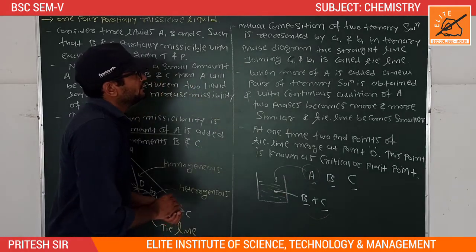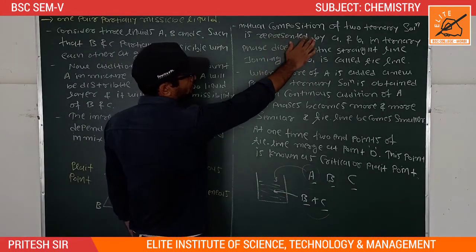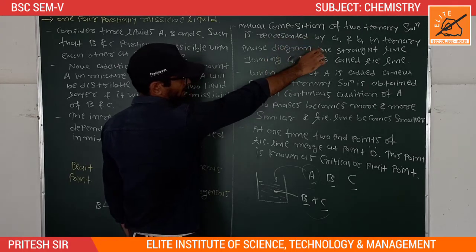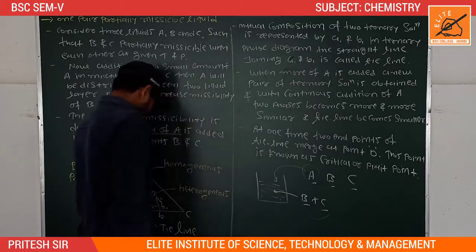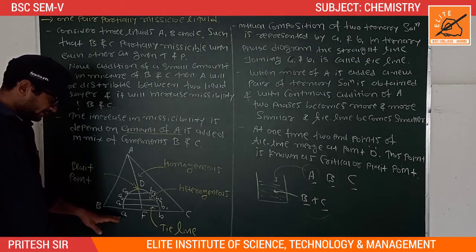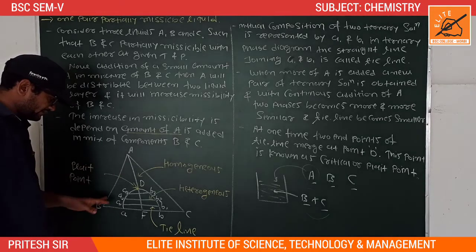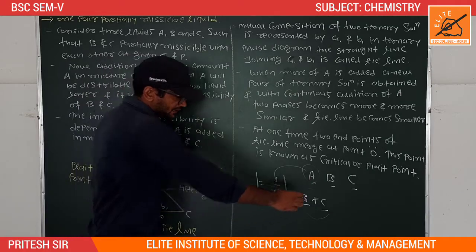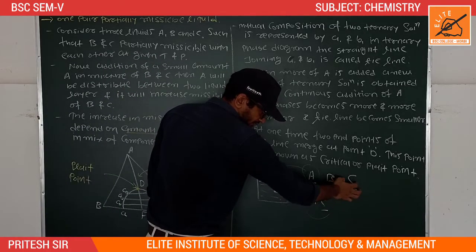Okay, and the mutual composition of two ternary solutions is represented by small a1 and b1. Here we can see that this is the ternary phase diagram. Here A, B, C are different types of liquid. Here B and C are partially miscible with each other.